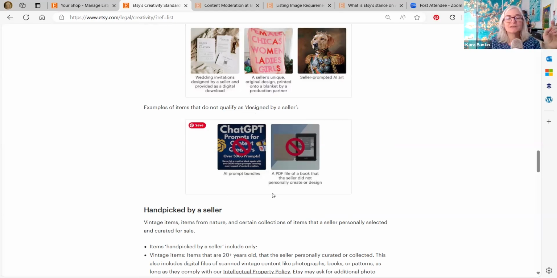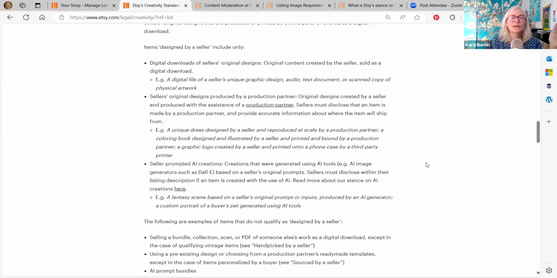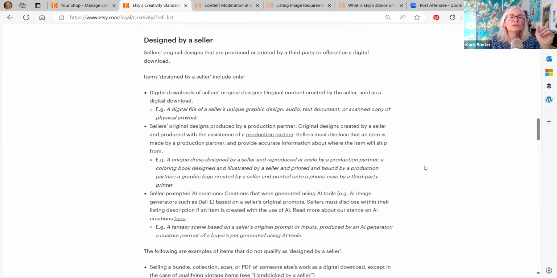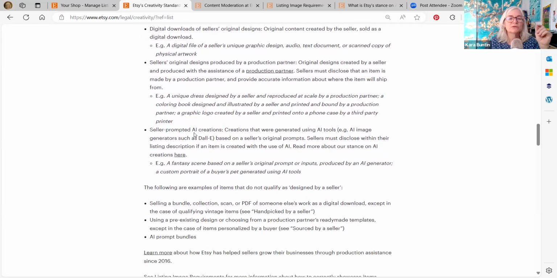So that's done. And then this says a PDF file of a book that the seller did not personally create or design. So you can't scan other people's books and sell them on Etsy. I would think that would be copyright infringement anyway. But I know there's probably a lot of public domain books that people have done that too. I don't know. I don't look for that on Etsy. The one thing that I do want to clarify as we're talking about this is the thing about the original designs, content is a digital download, seller prompted.